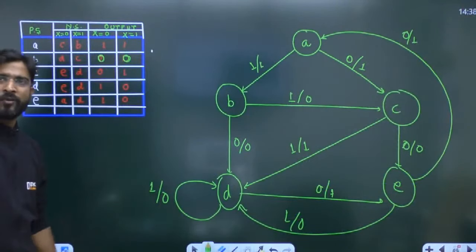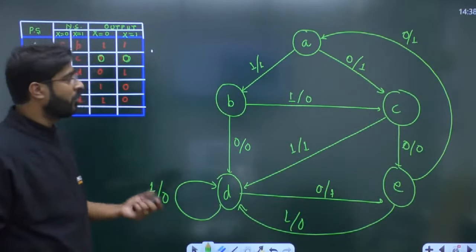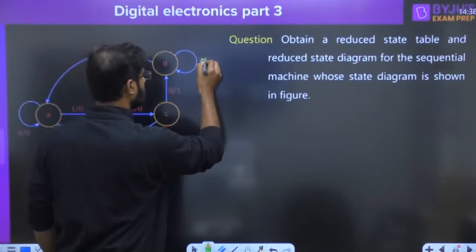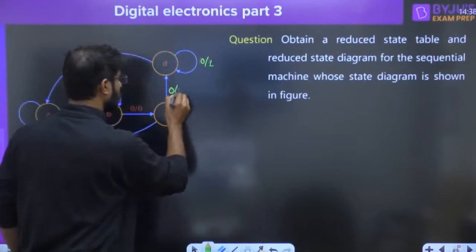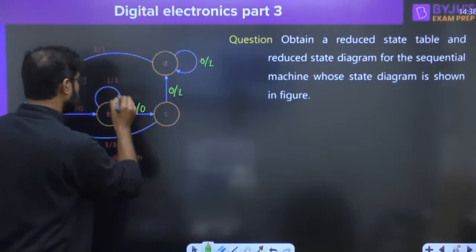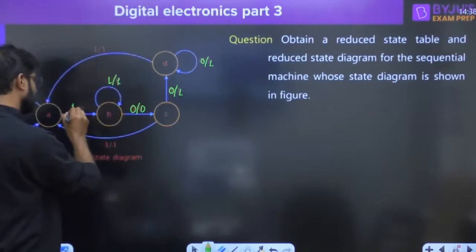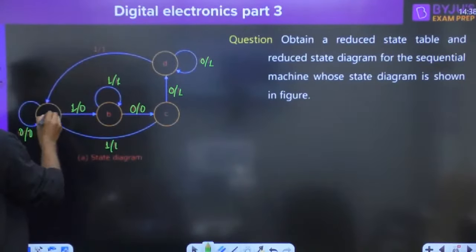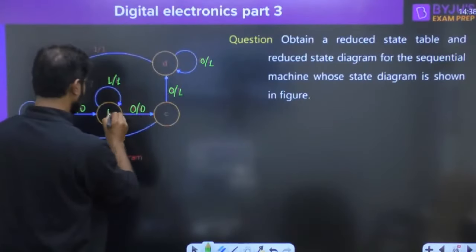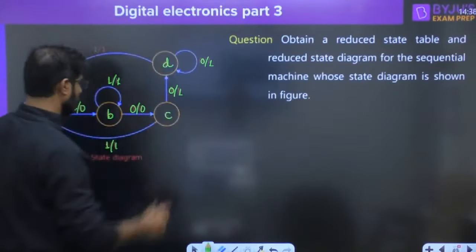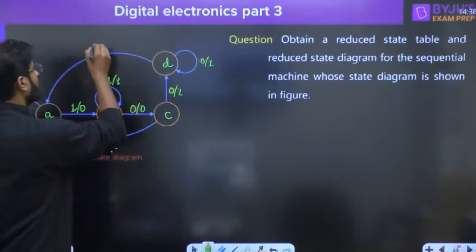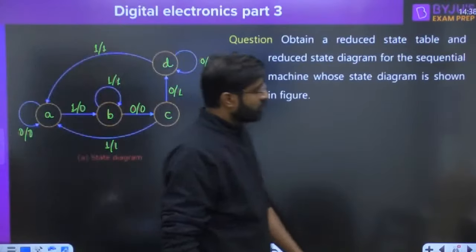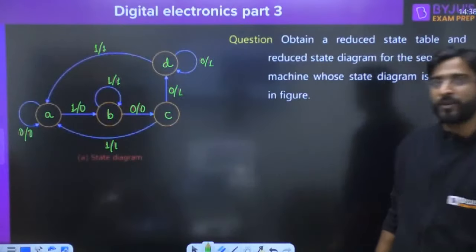Everyone understood or not? Write down yes or no. If you understood it, one question I am giving you as a homework. Everyone, just take this question as a homework. This is 0. This is 0 1. This is 0 1. This is 0 0. 1 1. 1 0. 1 1. 0 0. A, B, C, and D. You have to find out the reduced state, everyone, for this question.